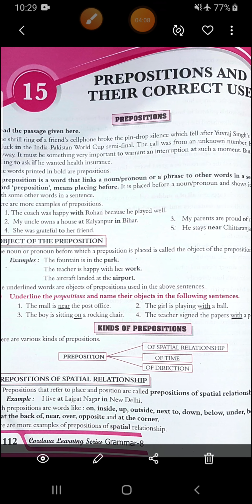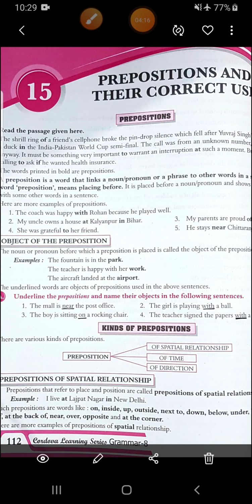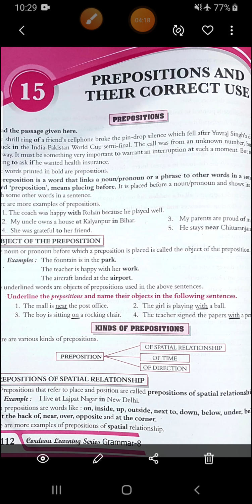What you have to do, you have to underline the preposition and you have to name their object in the following sentences. See the first one. The mall is near the post office. What is the preposition here? Near. And it is kept before post office. So post office is the object.